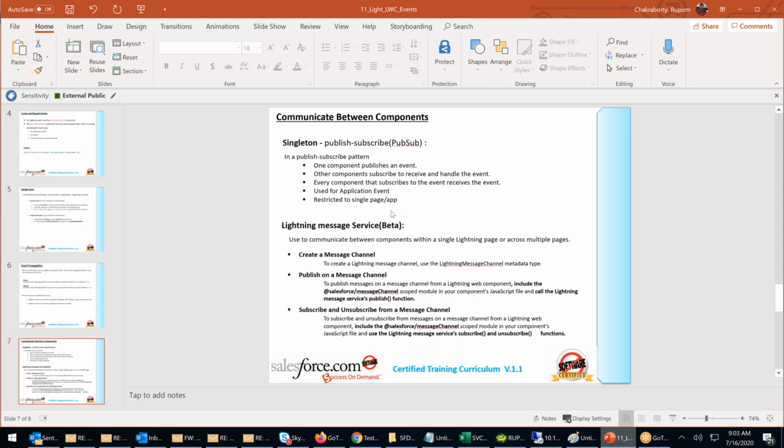This is an application event. Next, Lightning message service. This is not there in Lightning also. Across the application, one application to another application, can we share an event in Lightning? No. We can share the event within the component of the application.